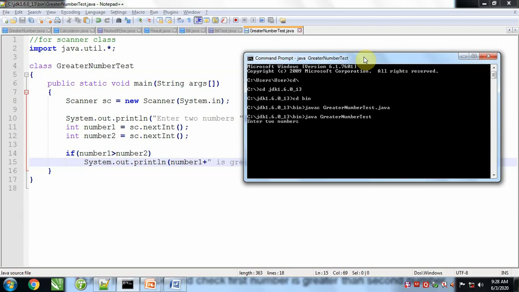Now enter two numbers, we will enter 2 and 5. So nothing is the result because this condition is false, and in case of false the if does nothing. But in the second case, when this condition is true, 5 is greater than 2, the result will be like this: 5 is greater than 2. So the if statement works only when the condition returns true. If the condition returns false, it does nothing.